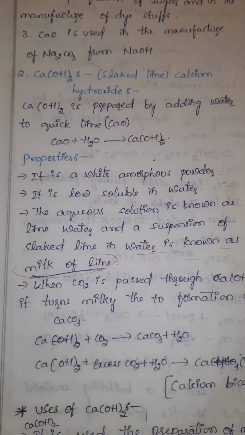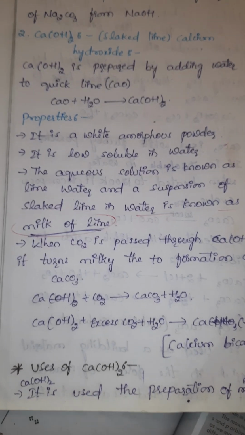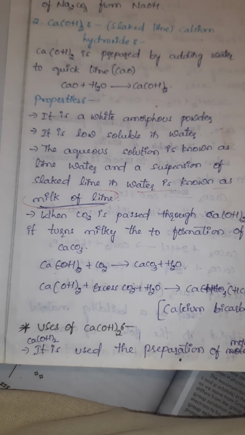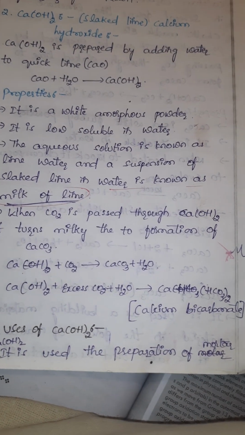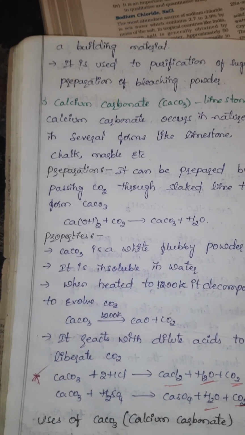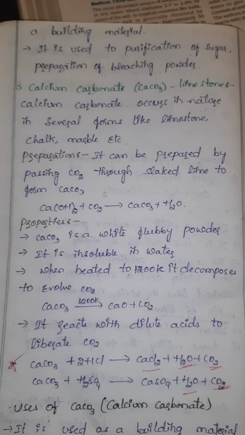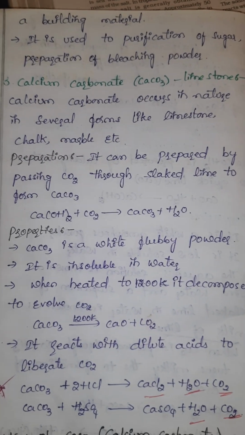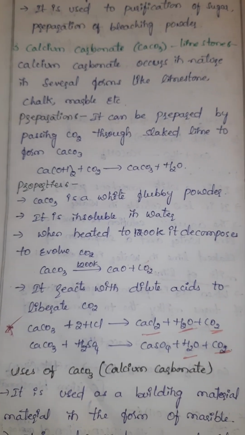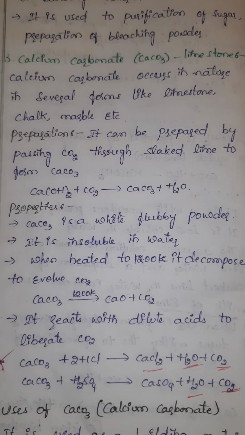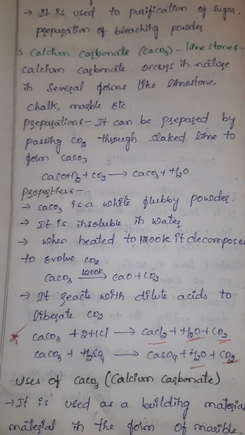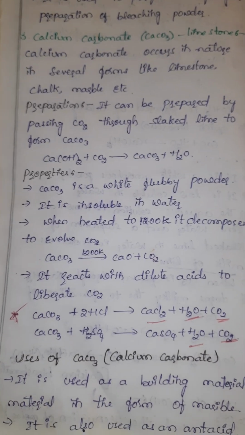Calcium hydroxide: preparation, properties, reactions, uses of calcium hydroxide. Building materials, purification of sugar, preparation of bleaching powder. Calcium carbonate occurs in nature in several forms: limestone, chalk, marble, etc.